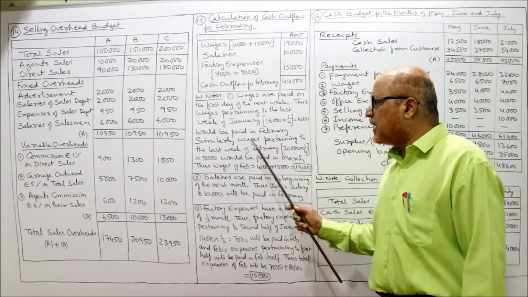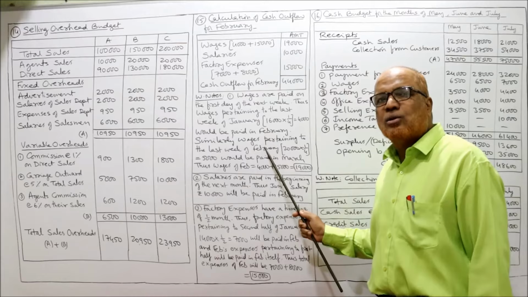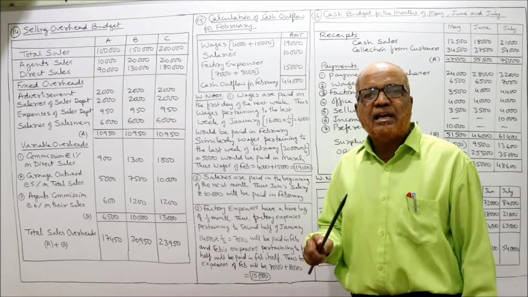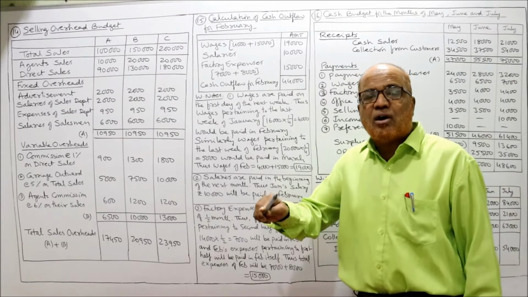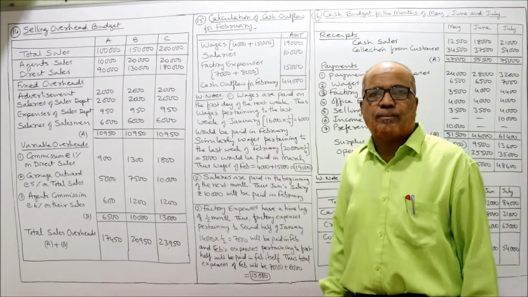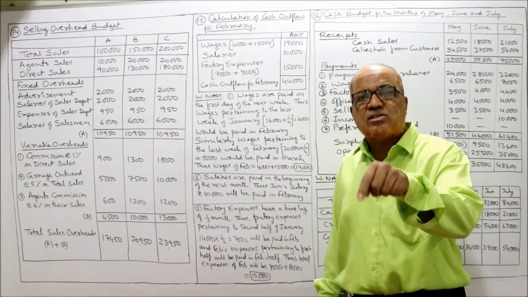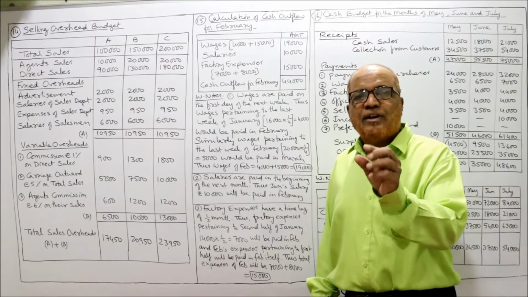Similarly, the wages pertaining to the last week of February. February total wages are 20,000. So 20,000 into 1 by 4 is 5,000. The weekly wages in February is 5,000. The last week of February will be paid in March. So only 3 weeks wages will be paid in February. So February 3 weeks, weekly 5,000.